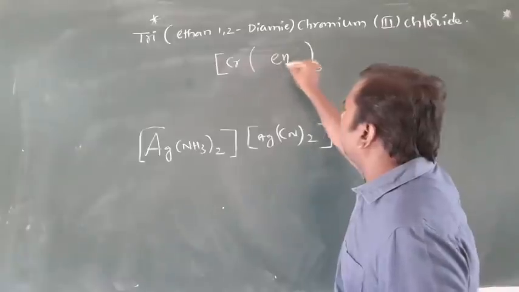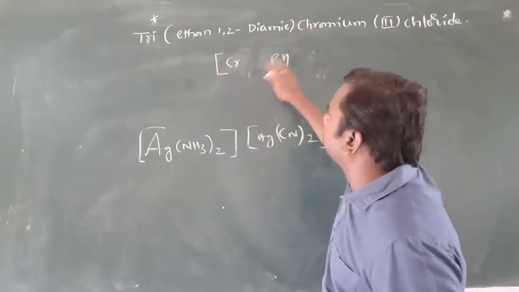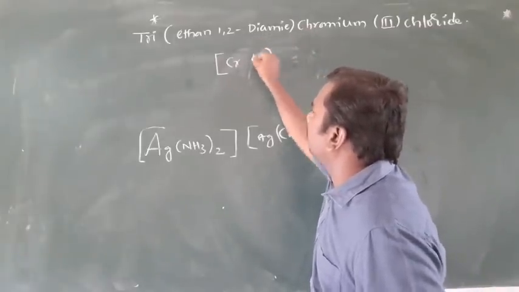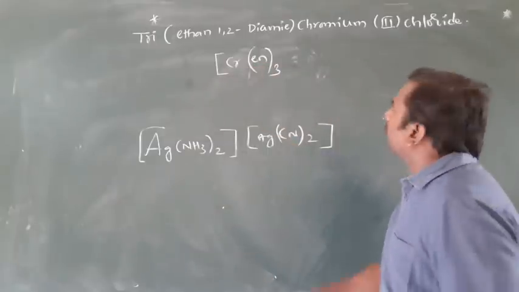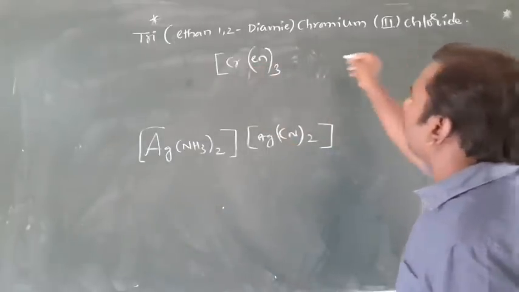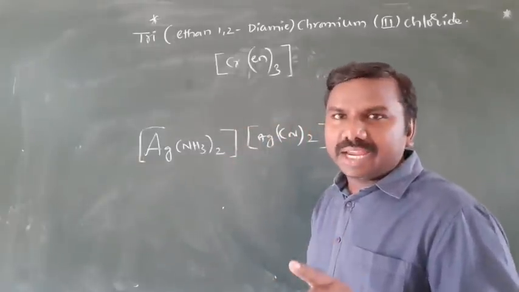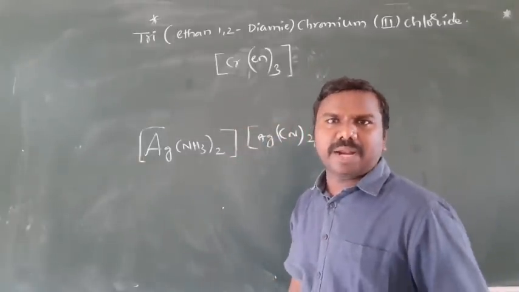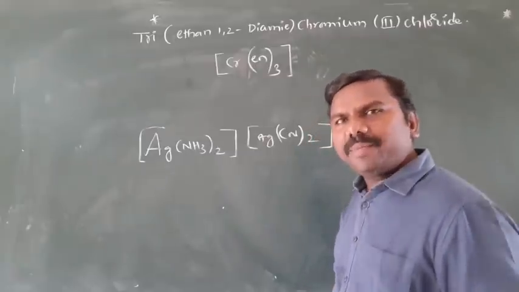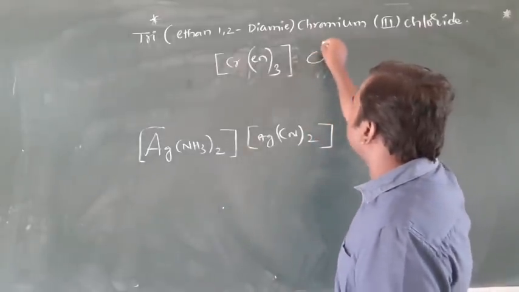It is in a bracket, actually no space, en thrice. Next, 3 chloride. Chlorido means a ligand, it should be inside the square bracket. Chloride means outside, a counter ion, Cl it is.